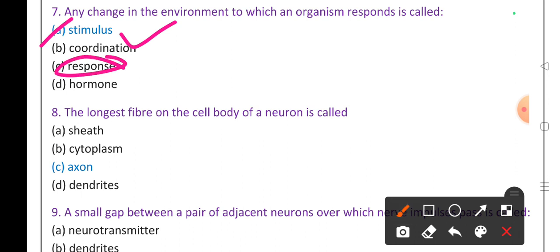It's what? Response. Then in our body, some chemicals are secreted. Those chemicals are called hormones.